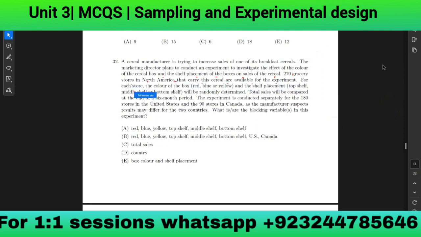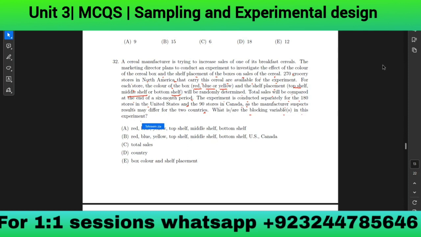For each store, the color of the box, red, blue, or yellow, and the shelf placement, top shelf, middle shelf, and bottom shelf will be randomly determined. Total sales will be compared at the end of the 6-month period. The experiment is conducted separately for the 180 stores in the United States and the 90 stores in Canada, as the manufacturer suspects results may differ for the two countries. What are the blocking variables in the experiment?